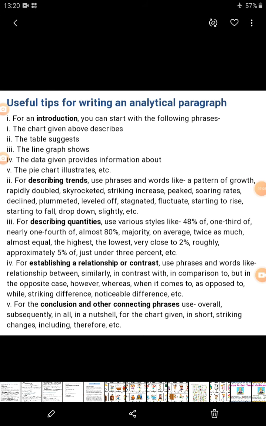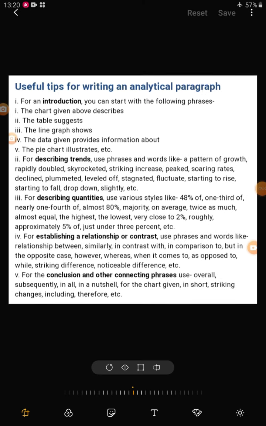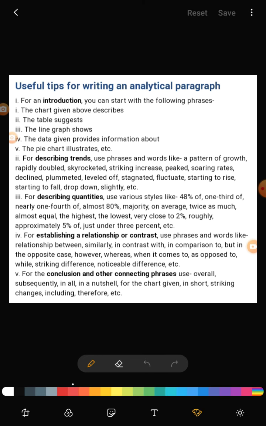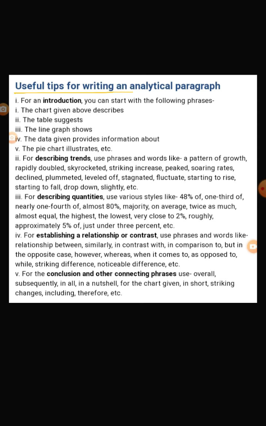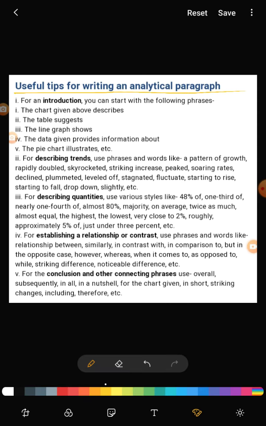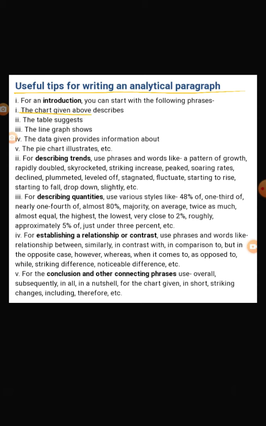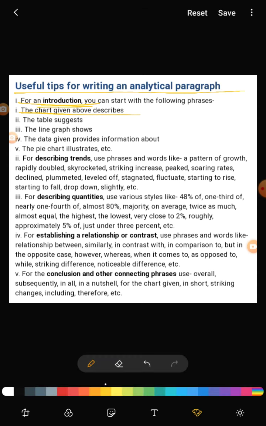Now this part we are going to learn how to write and the tips of writing analytic paragraph. कैसे लिखते हैं? First, the chart given describes in introduction. First there will be introduction, and then the body, and then the closing conclusion.